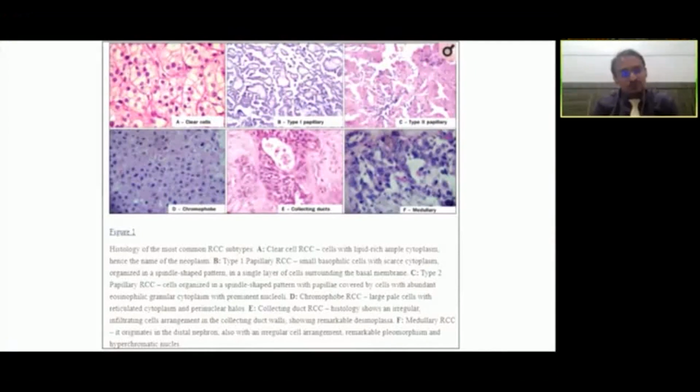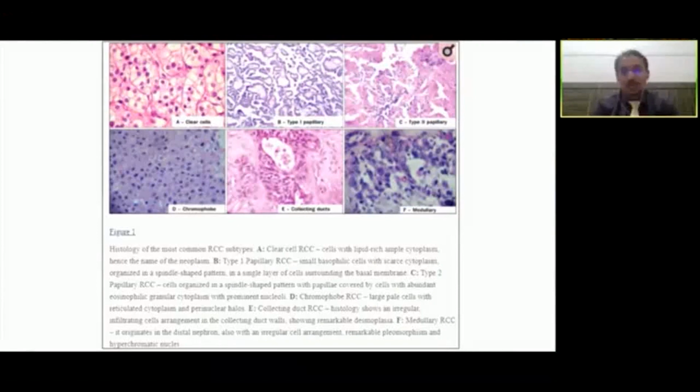Coming to the third most common variety, chromophobe tumors. These are all solid tumors, and they do not have a capsule of their own. Histology-wise, they are more pale on the cross section, and they have a perinuclear halo, which is very characteristic of chromophobe tumors. Because of their solid architecture and homogeneity, they are the differentials for oncocytomas, which are benign tumors, and it's difficult to differentiate both these tumors on